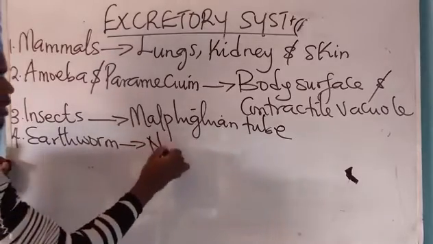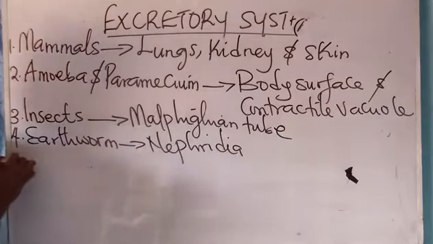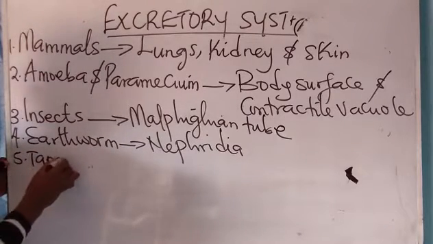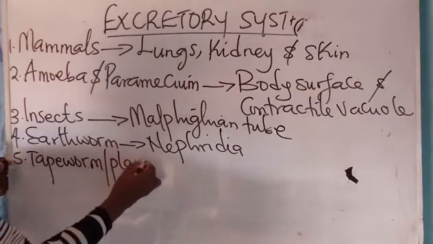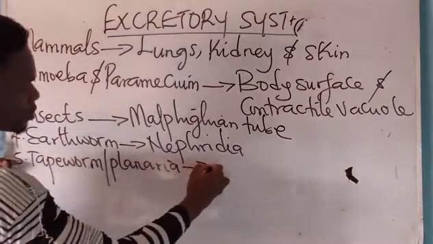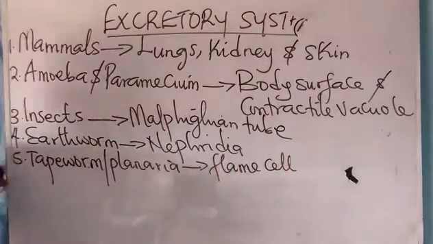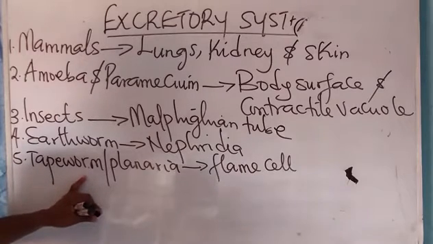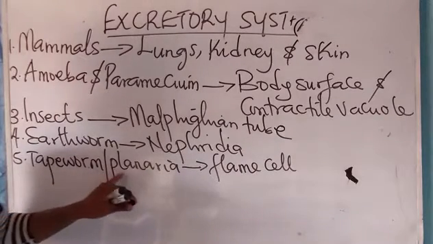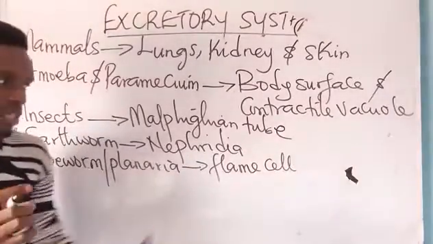We call it nephridia. Then number 5, the excretory organ of tapeworm or planaria. It is what? Flame cell. So tapeworm, otherwise called flatworm, and planaria have their excretory organ as what? Flame cell. Take note of that.